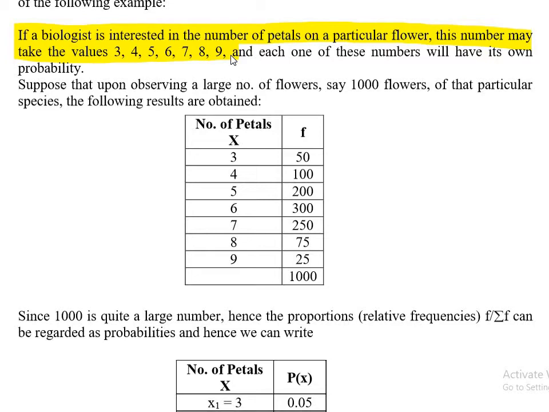So all these flowers have at least 3 petals and at most 9 petals, and each one of these members will have its own probability. Of course, every one of 3, 4, 5, 6, up to 9 will have its own probability as well. So let's say he gave you the division of these flowers as well. Suppose that upon observing a large number of flowers, say 1000 flowers, the biologist gave you the frequencies, right?